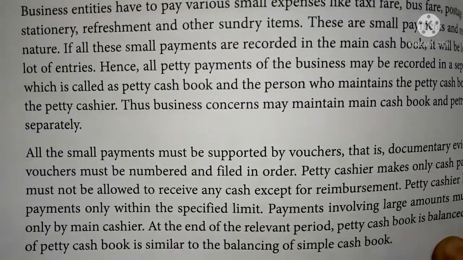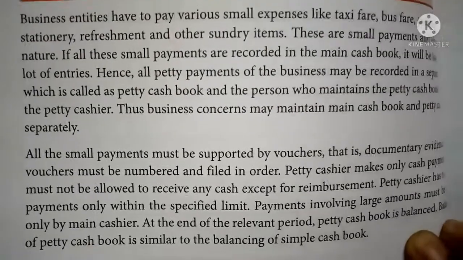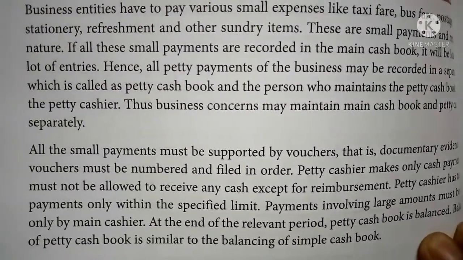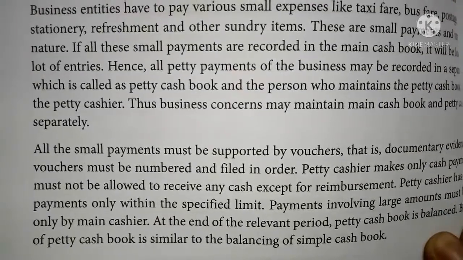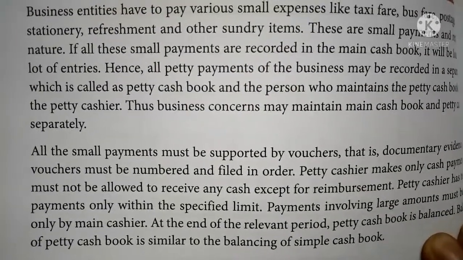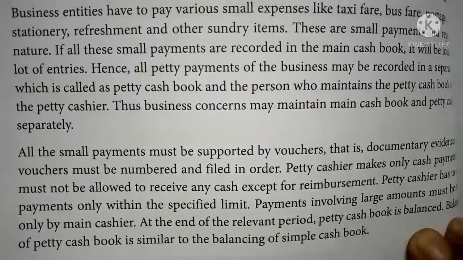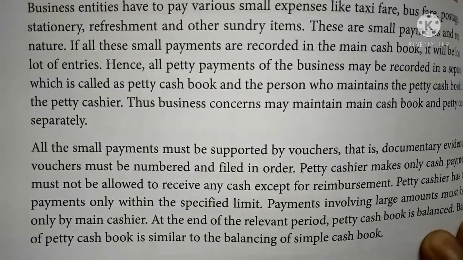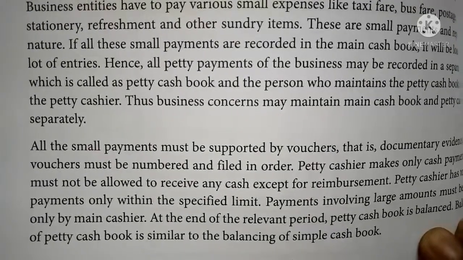So all the small payments must be supported by a voucher, that is a documentary evidence. Vouchers must be numbered and filed in order. The petty cashier makes only cash payments and must not be allowed to receive any cash except for reimbursement.